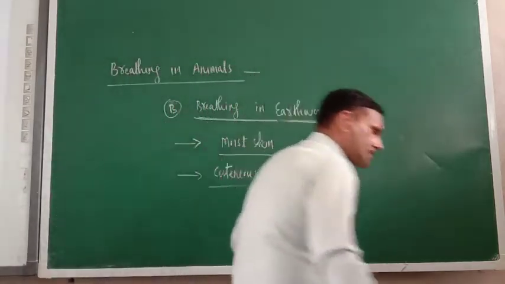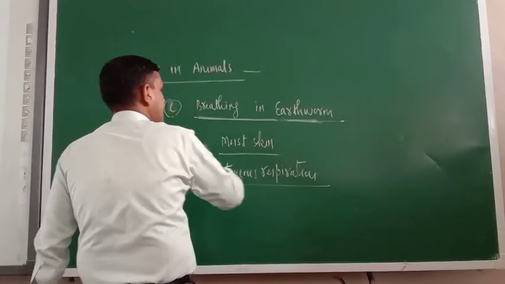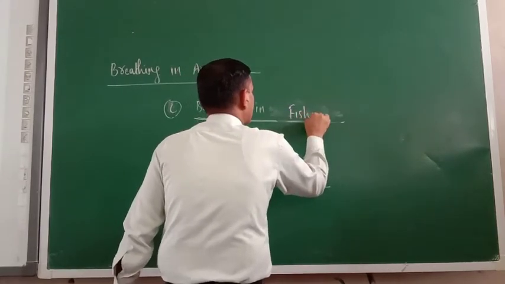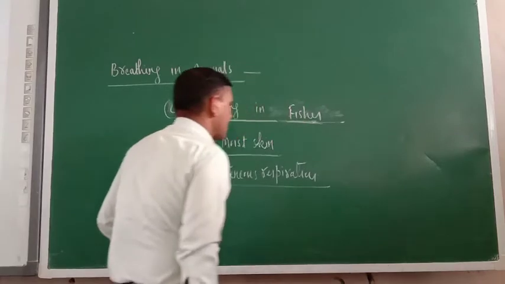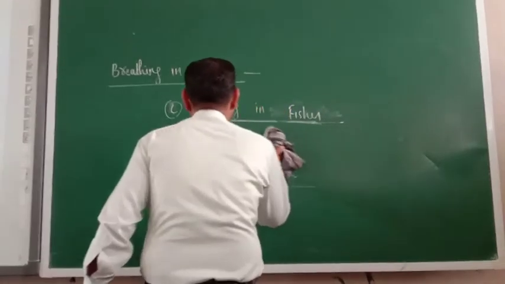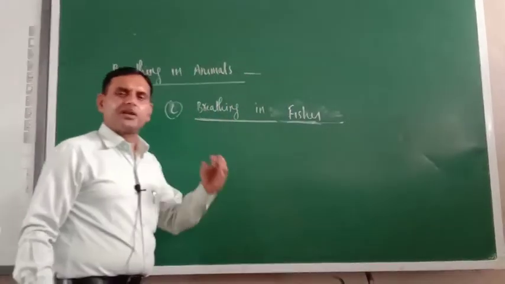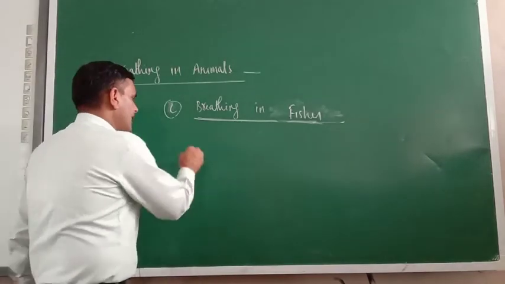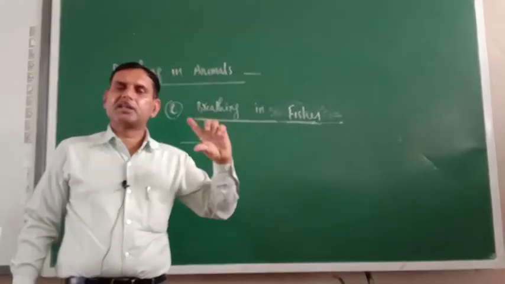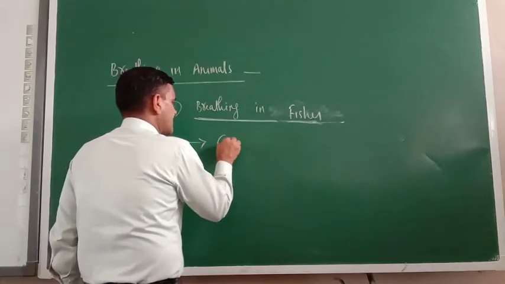The last one is, that is the C number, breathing in fishes. So try to understand, fishes are aquatic animals. And see, they are using the oxygen which is dissolved in the water. So try to understand, if you see carefully, near the neck there is one organ of fish that is known as gills.